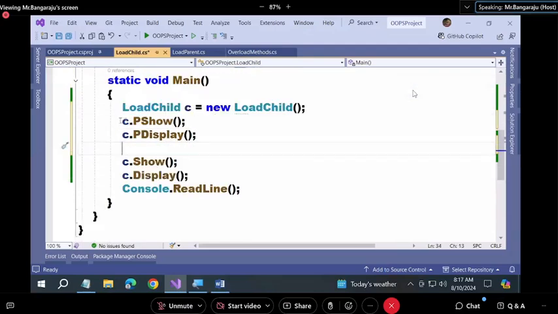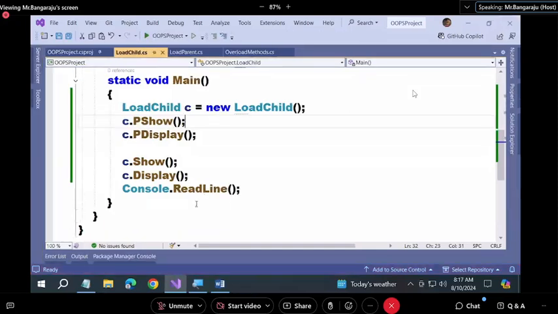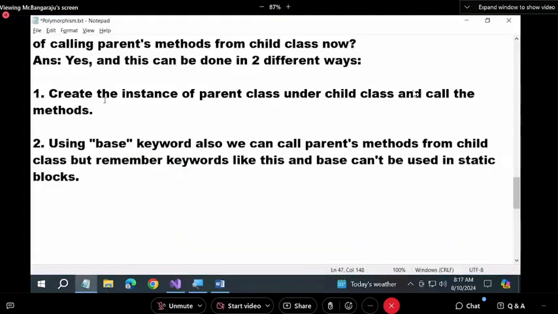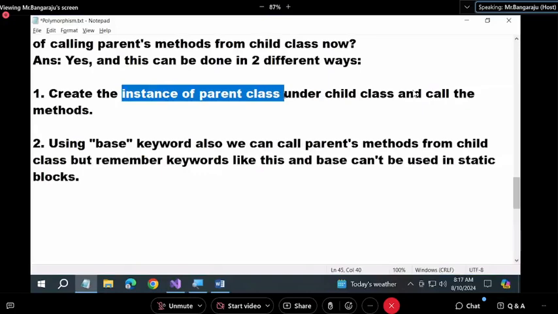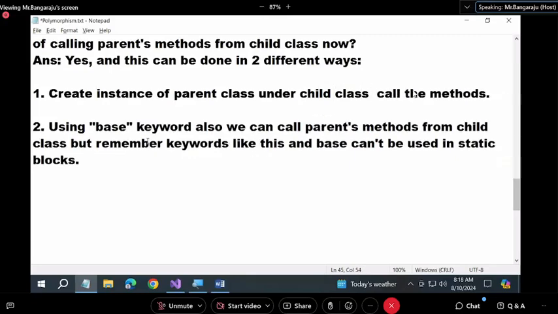How to call? p display. But see, no two instances. How many instances are created? One only. There are no two instances here. Watch, both will execute. Clearer or not? So one way of calling is: create the instance of the parent class under the child class and call the methods. Okay, this is one way how you can do it.